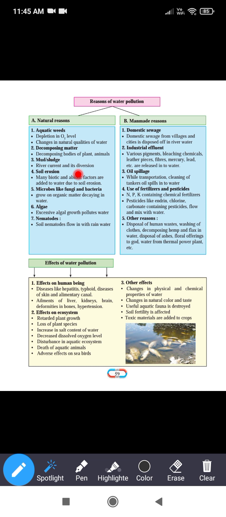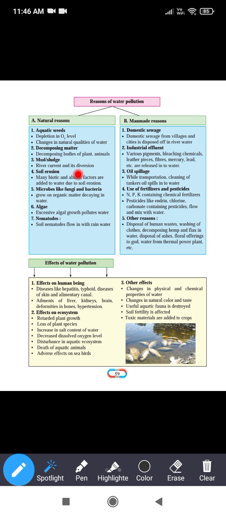Third, mud and sludge. When mud and sludge mix in the water, that water becomes muddy. Suspended particles float in the water, and that's why the water gets polluted.